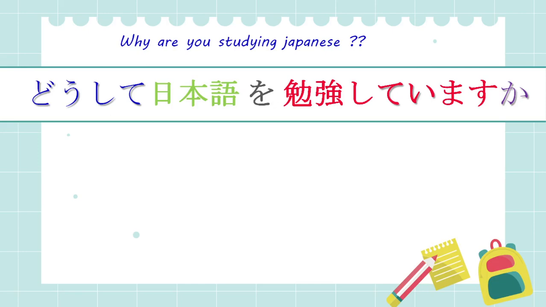I will give you the most common example that I hear. Because I like anime, I am studying Japanese. アニメが好きだから日本語を勉強しています. Here I used 好きだ because I'm using the short form. You could have also said アニメが好きですから in case of a really formal situation.